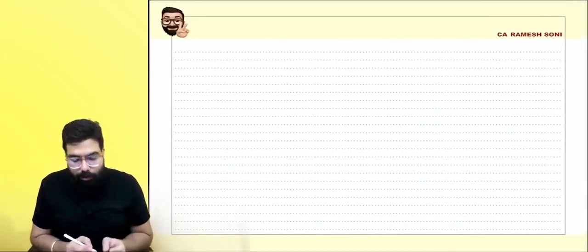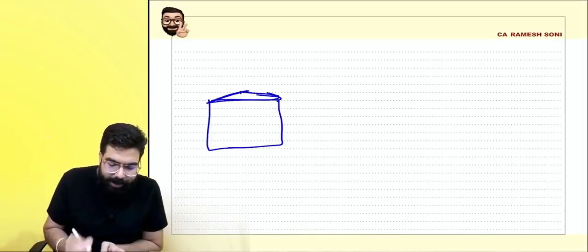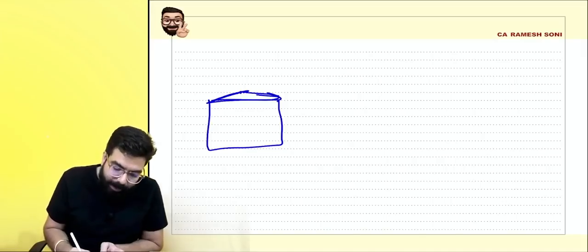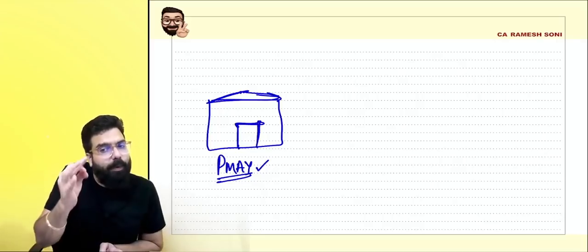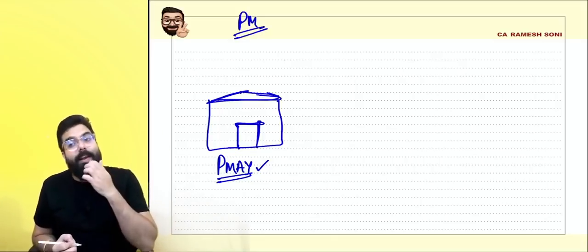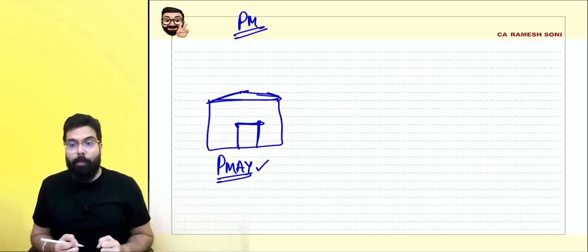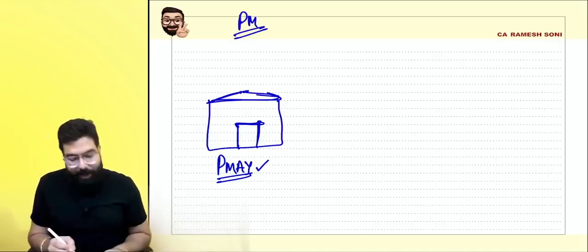Pradhan Mantri Awas Yojana, basically our Prime Minister wants that everybody should have a home. For example, I am getting a home made under the Pradhan Mantri Awas Yojana, where I have received some support from the government to go ahead and make a home.